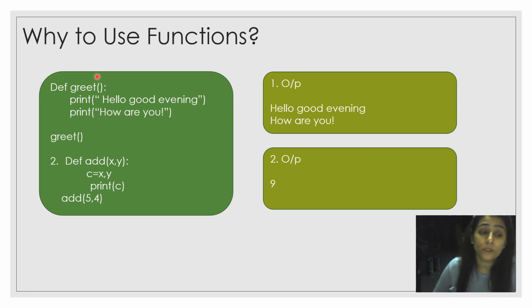Same here, like suppose I am using def. def is a keyword that is used to define the function. So I'm calling the function greet, and I want to print hello, good evening, how are you. Then you will see I am calling this function. If I do not call the function, when I run it, it will simply pass the statement and exit, because I'm not calling the function. If I call this function and then run it, it will give me the output: hello, good evening, how are you.